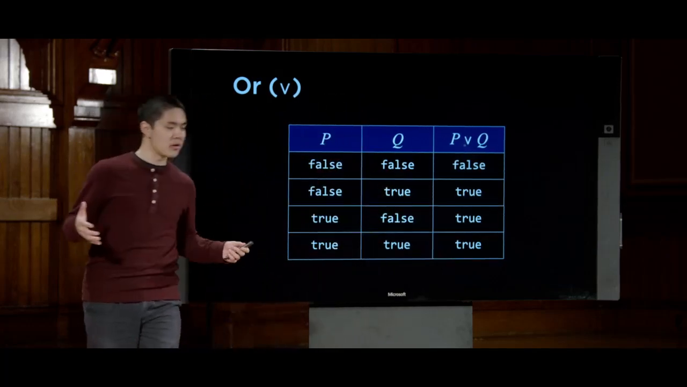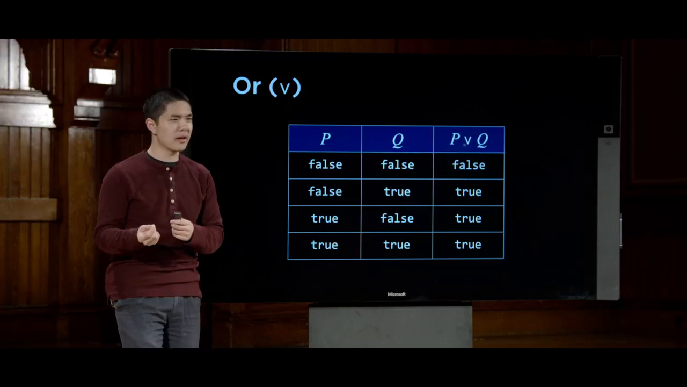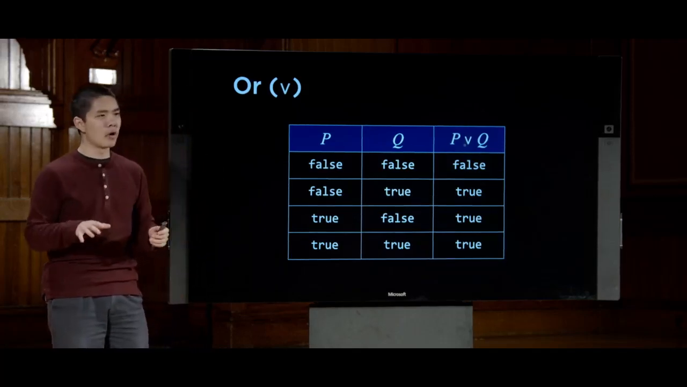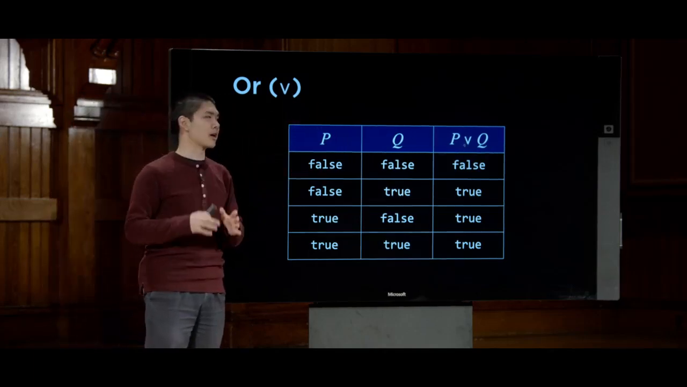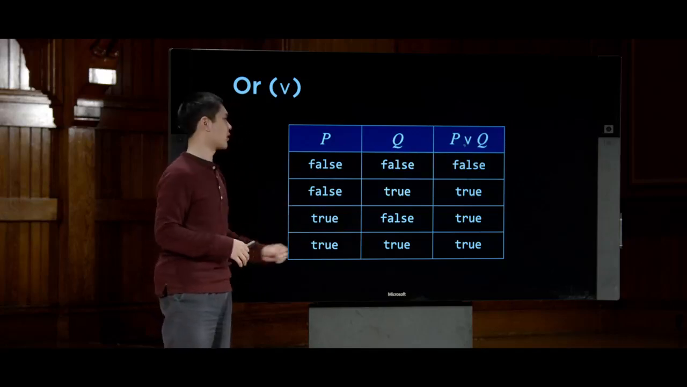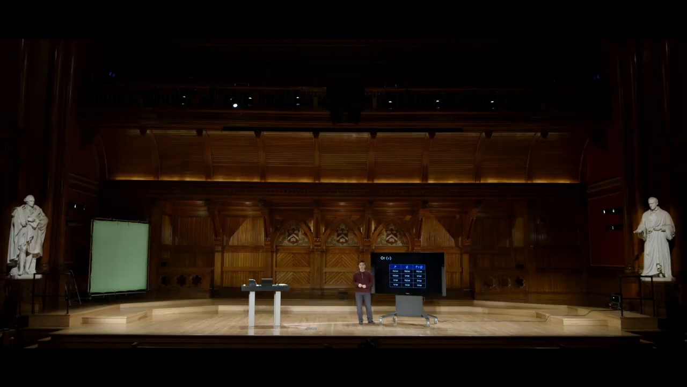In logic, there's another symbol known as the exclusive or, which encodes this idea of exclusivity, of one or the other, but not both. But we're not going to be focusing on that today. Whenever we talk about or, we're always talking about either or both, as represented by this truth table here. So that now is and, and or.